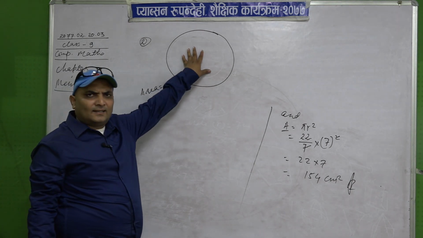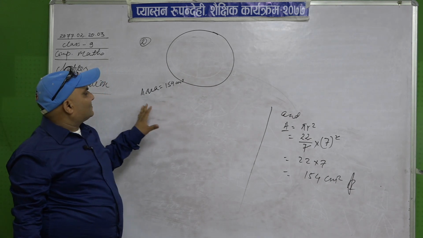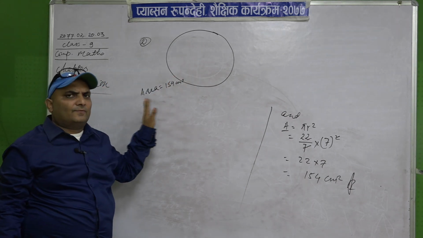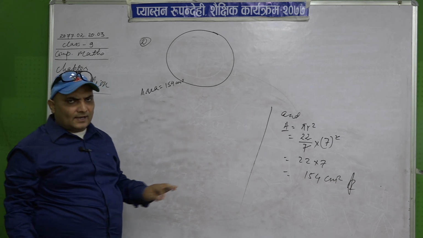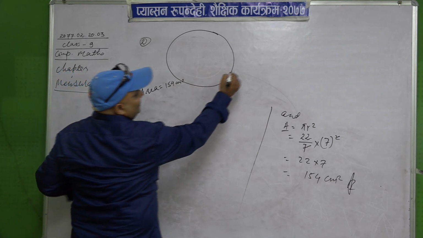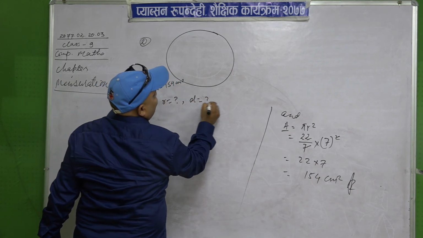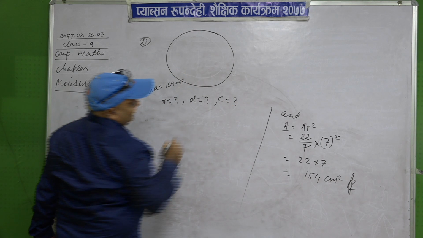We have to find out the radius, diameter and circumference.